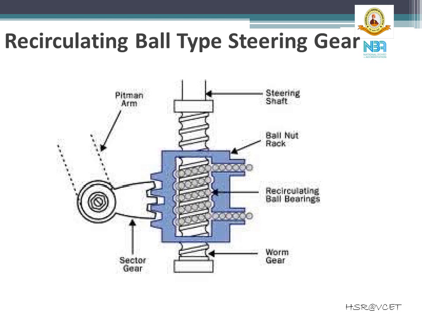When the steering wheel is turned, the balls in the worm roll in the groove and cause the nut to travel along the length of the worm. The balls which are in the second set are recirculated through the guides as shown. The movement of the nut causes the wheel sector to turn at an angle and actuate the link rod through the drop arm, resulting in the desired steering of the wheel.